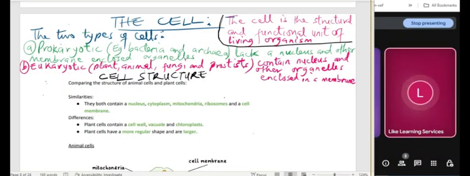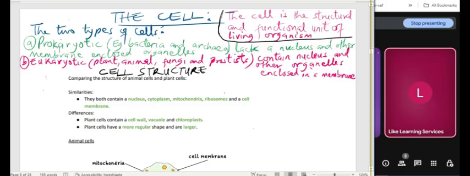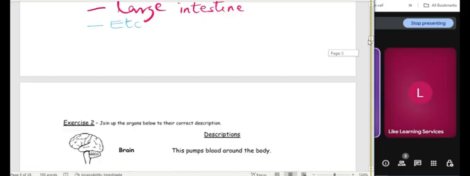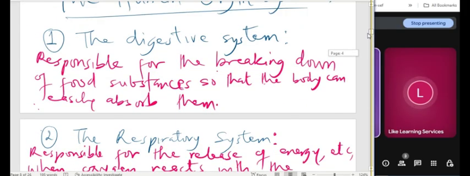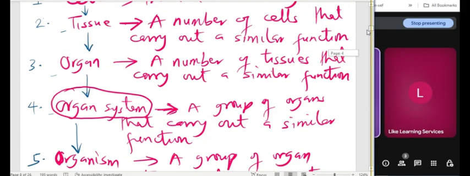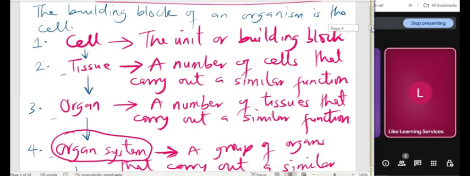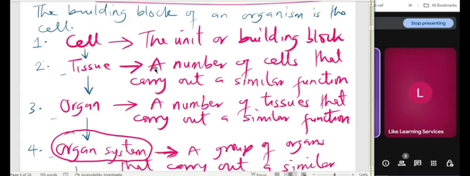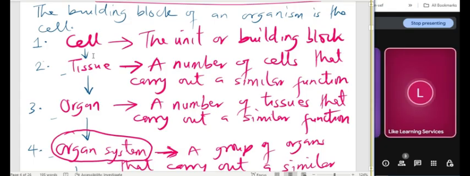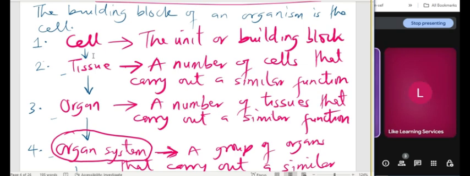Okay, you remember what I told you about the levels of an organism? Let me remind you. It starts from what? It starts from the cell. The cell is the building block, the unit. Then tissue, then organ, then organ system, then organism.